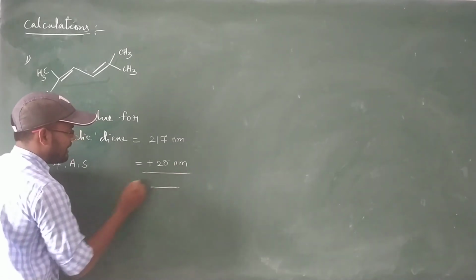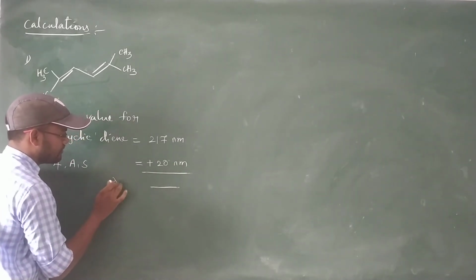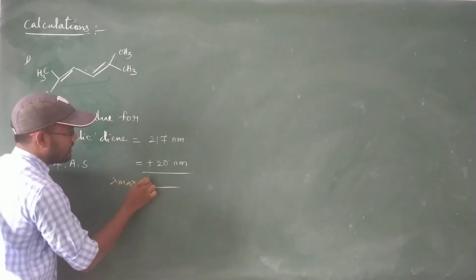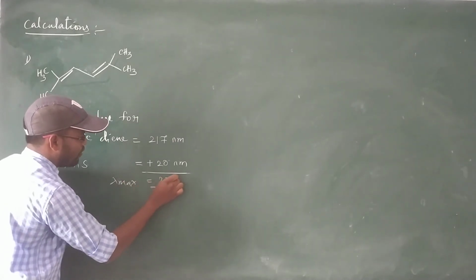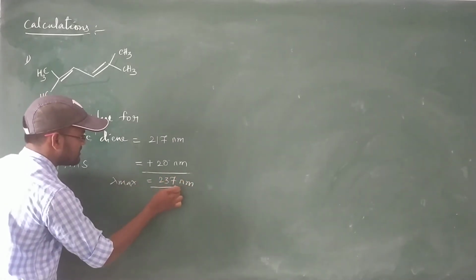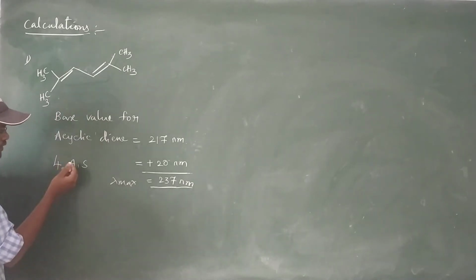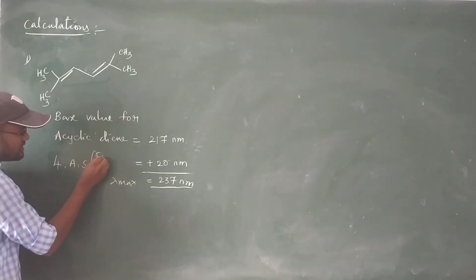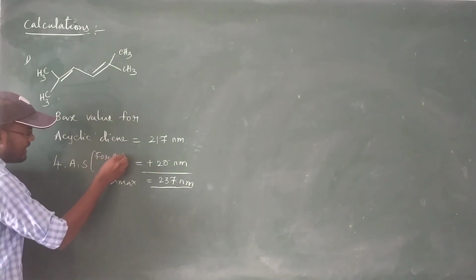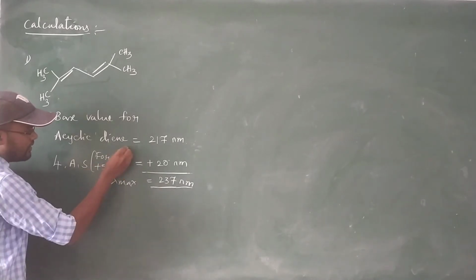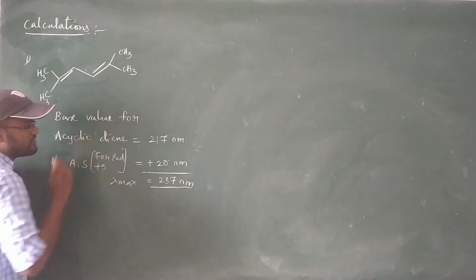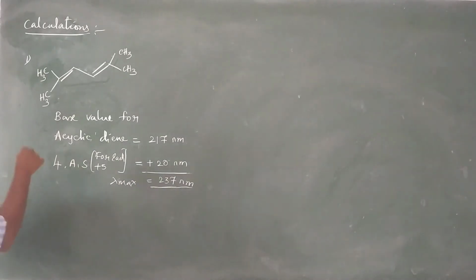Result, lambda max is 237 nanometers. We have to write clearly: 4 alkyl substituents, for each plus 5, result 4 into 5 gives plus 20. This is the first example.